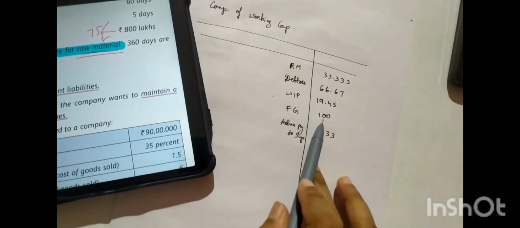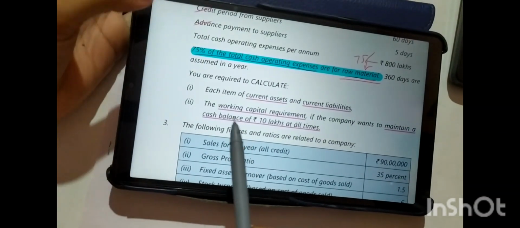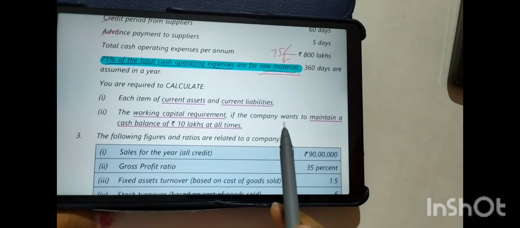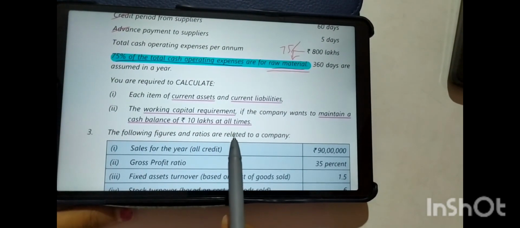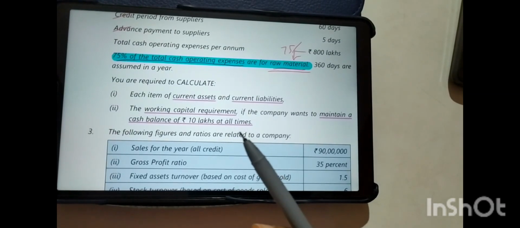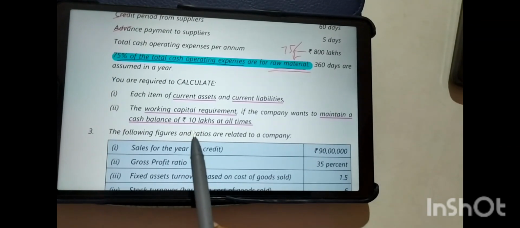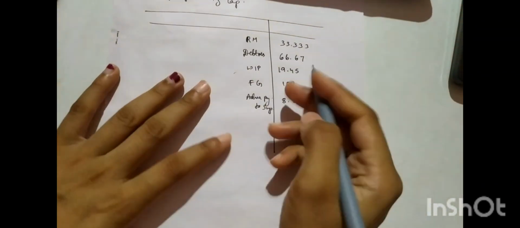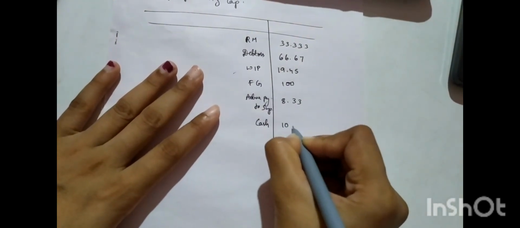And next in the question they have given us one more information. I'm so sorry in between, as I have mentioned this as rupees 100, it is not rupees 100, it is 100 lakh. Okay, I'm so sorry for that. See, in the question they have given that the working capital requirement, if the company wants to maintain a cash balance of 10 lakh at all times. So here in the working capital requirement there is a cash balance always maintained, which is the total amount is 10 lakh. Okay, so cash is also current assets, so take that as well. Cash, how much? 10 lakh.